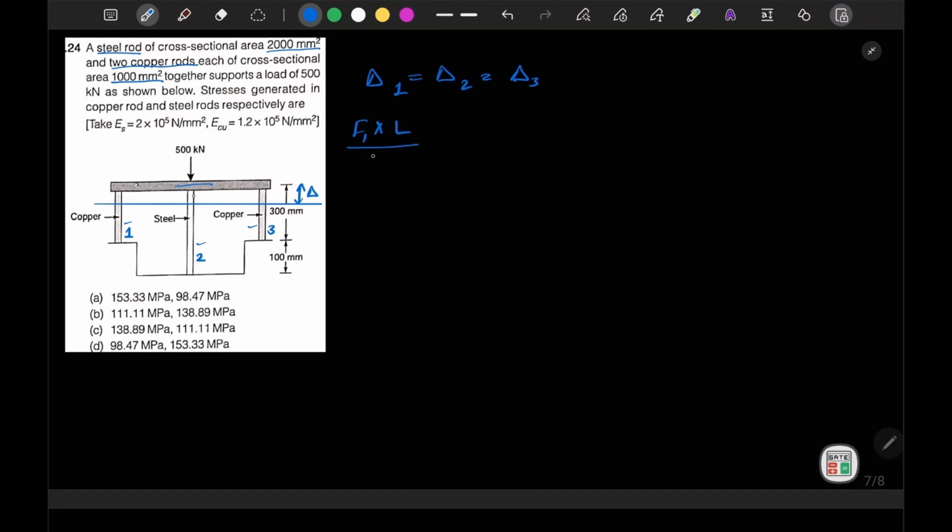Okay, L by A, or L1 by A1, I can write L as L of copper, A of copper into E of copper, is equal to F2 times L of steel upon A of steel into E of steel, is equal to F3 times L of copper divided by A of copper and E of copper.